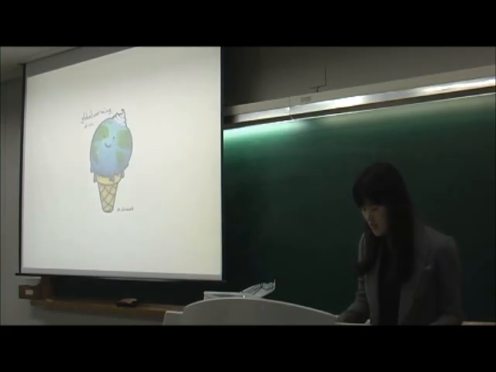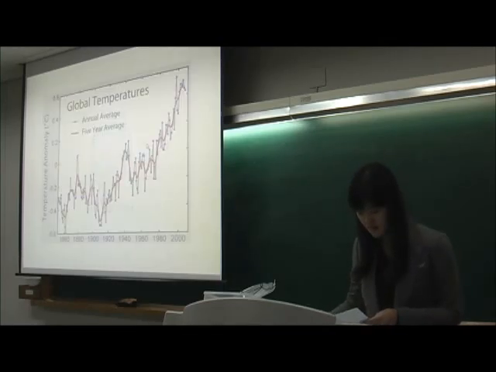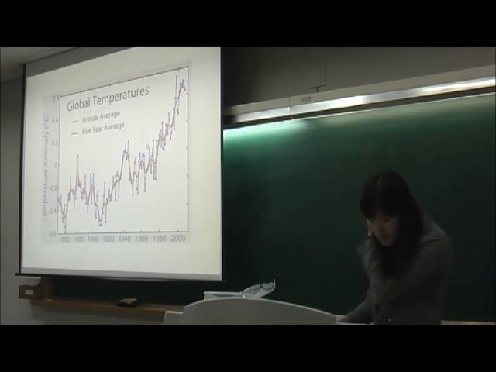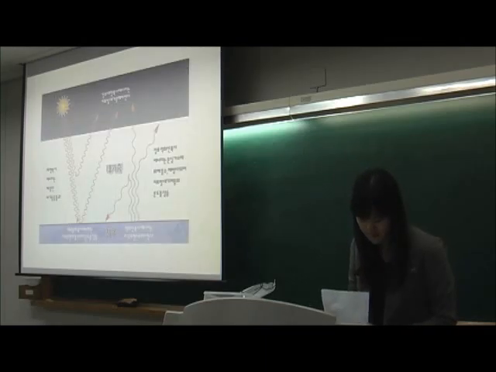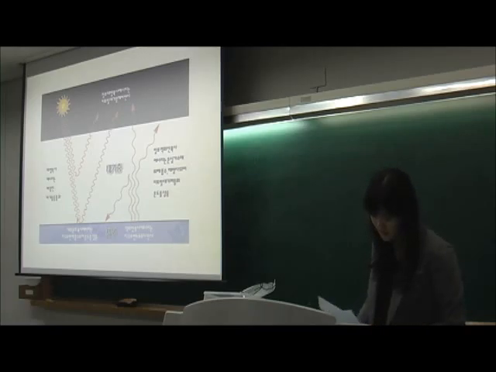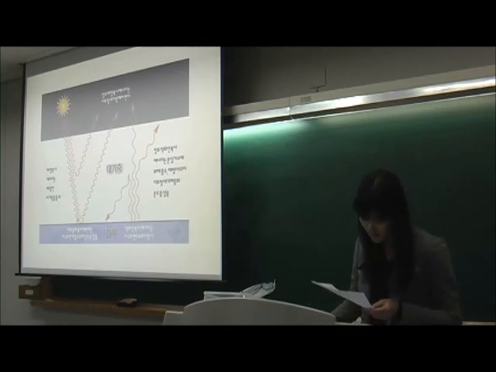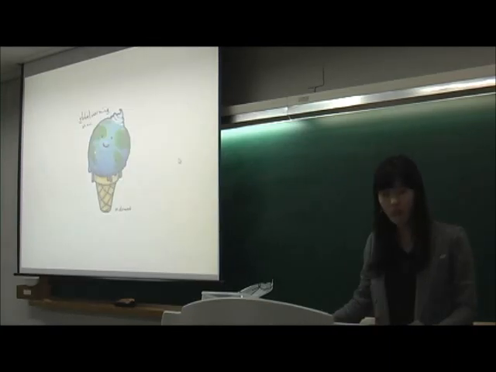Today I'm going to talk about climate change, more specifically global warming. This cute picture shows us that the Earth is melting, but the reality is not that cute. If you look at this graph, you can see the rising aspect of global temperature from 1860s to 2009. Then what causes the global temperature to rise? First, solar radiation passes through the clear atmosphere, and some is absorbed and re-emitted in all directions by greenhouse gas molecules. The effect of this is to warm the Earth's surface and the lower atmosphere.